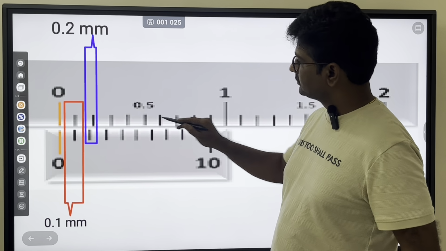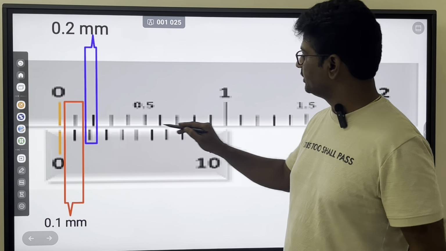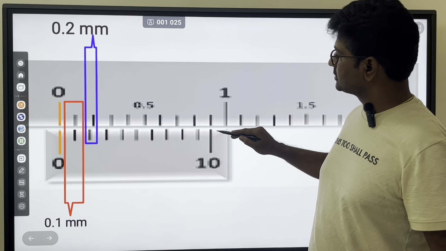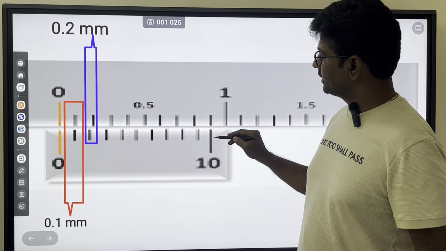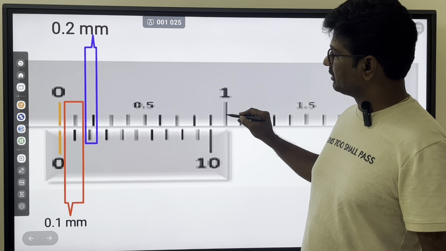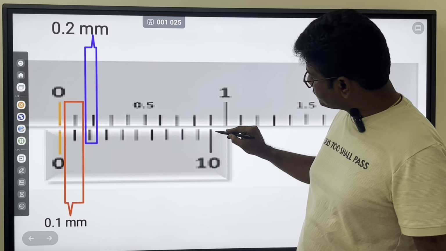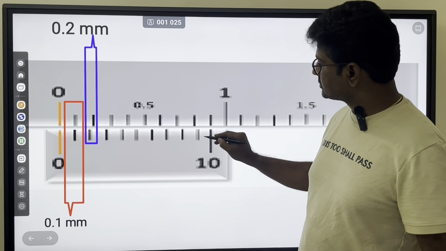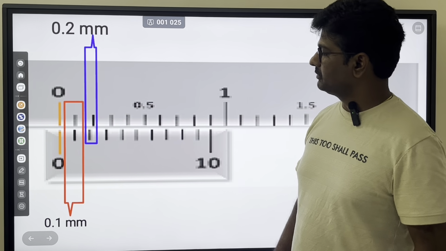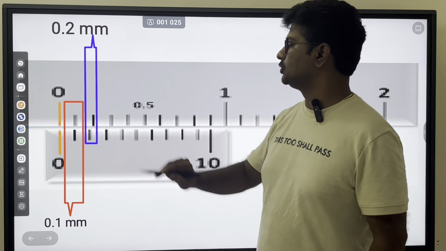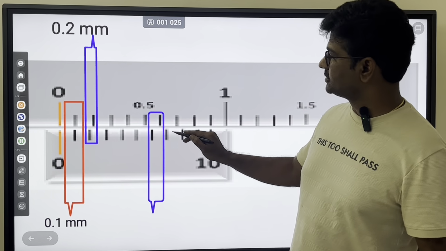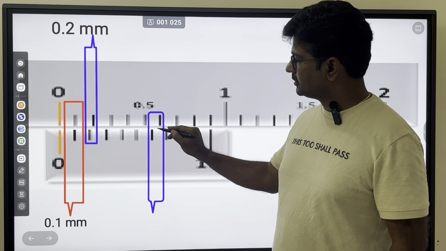This is 9 mm from here to here, but divided into 10 divisions, right? Therefore here it is a total of 10 mm. So the last division you get, after this you get the scale. Now for the first division it is 0.1 mm difference, for the second division it is 0.2 mm. Similarly for the sixth division, this difference is 0.6.